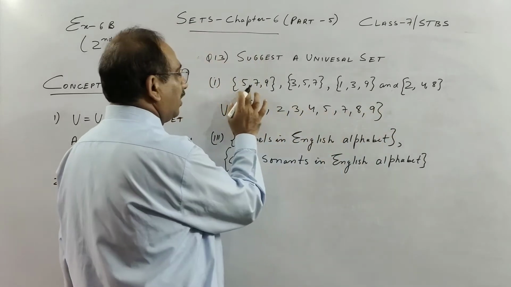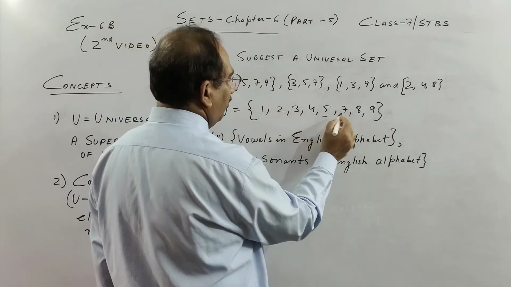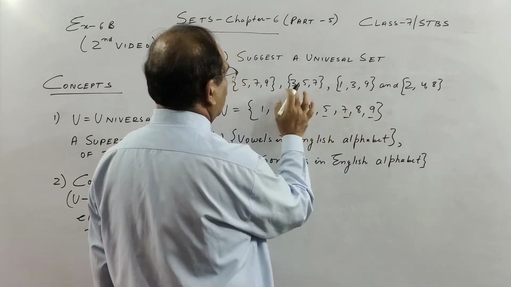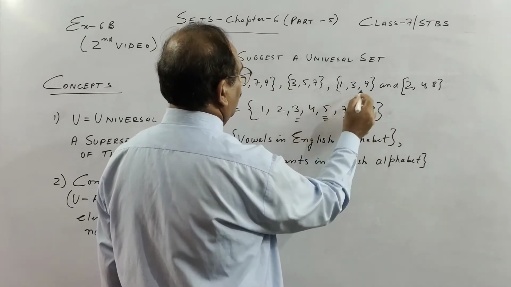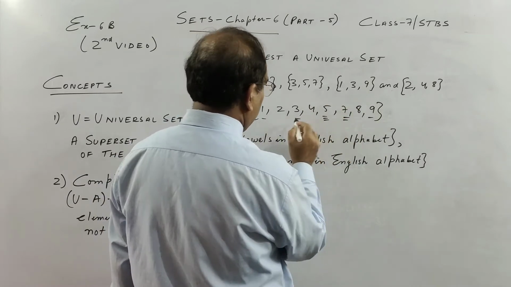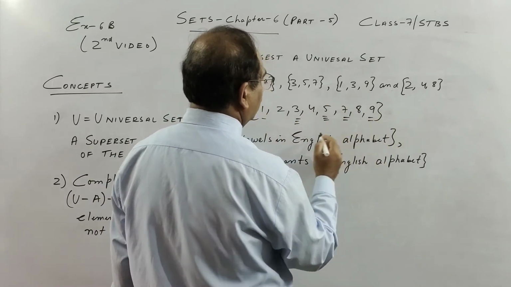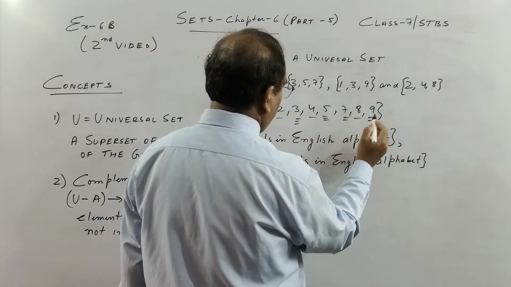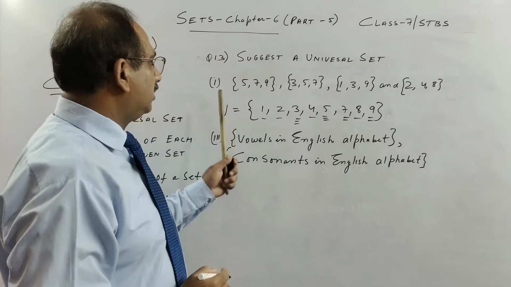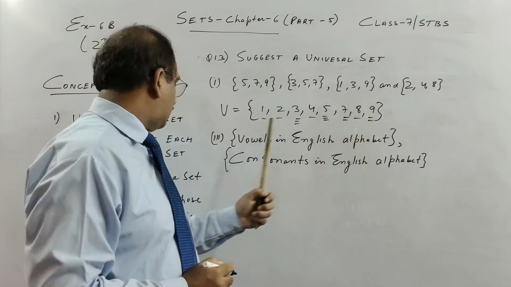So let us see, 5 7 9 is here, 3 5 7 is there, 1 3 9 is there, 2 4 8 is there.